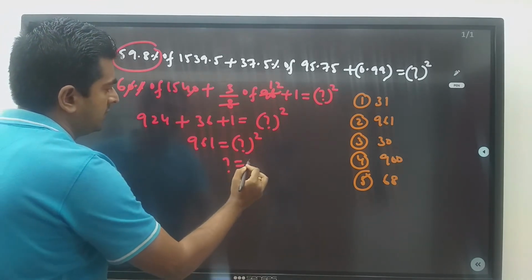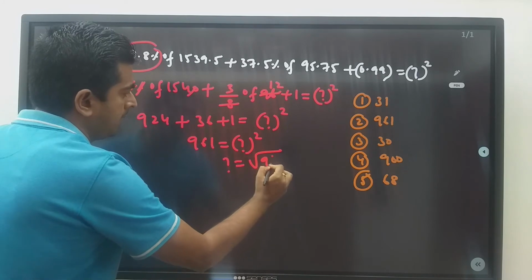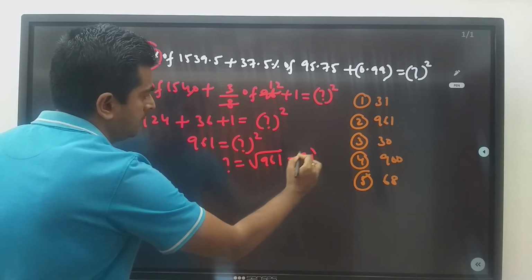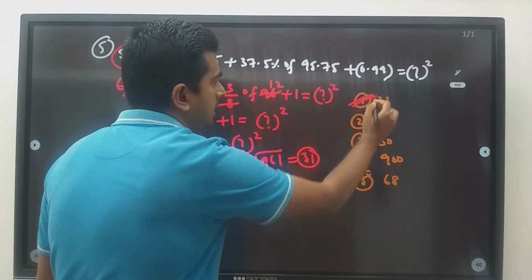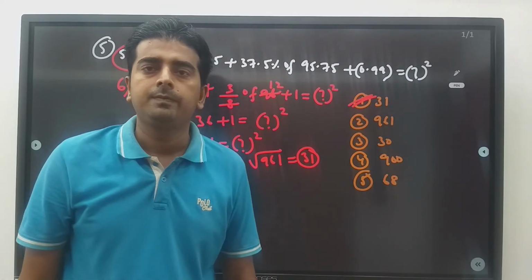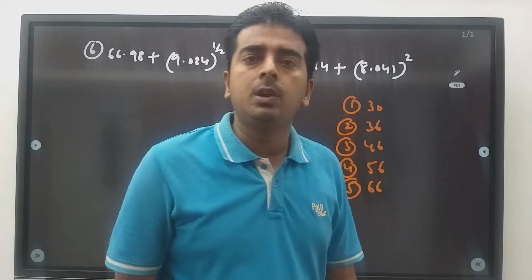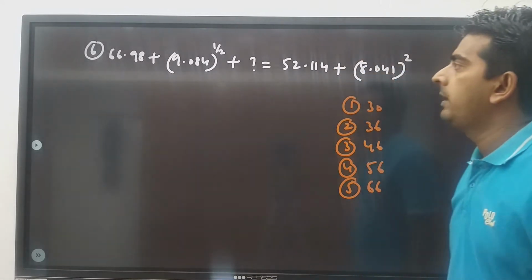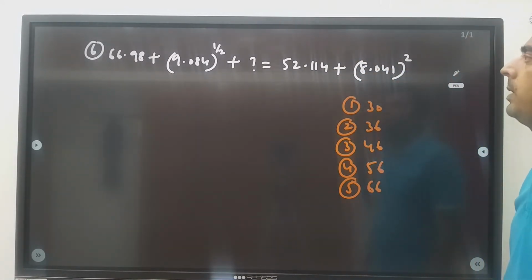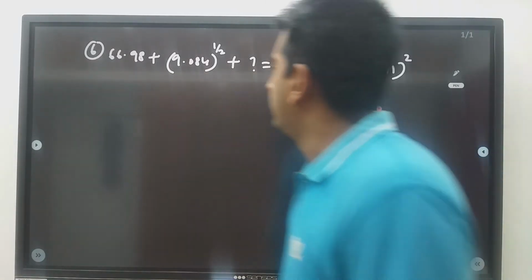What is the value of question mark? Square root of 961, which is 31. My answer is 31, which is the first option. So I hope you are clear with the previous question. Now we will see the next one. 66.98 plus 9.084 whole power half plus question mark is equal to 52.114 plus 8.041 whole square.